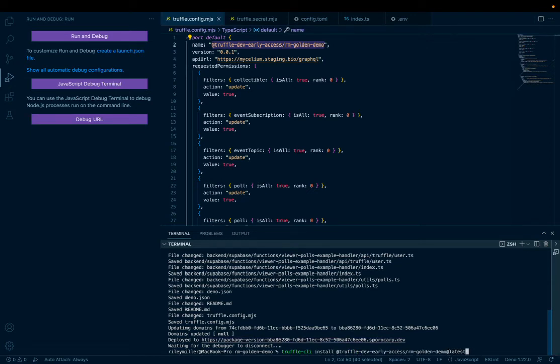Before we run this, a quick overview of package installs. The way that package installs work inside of Truffle is you can install packages to other packages. So like, for example, each creator site is going to be a package.